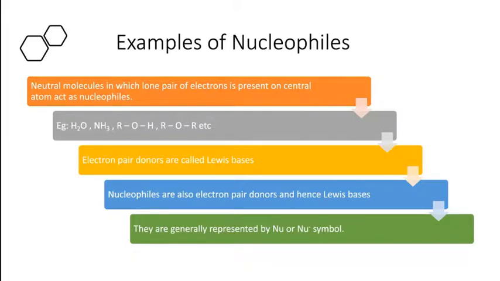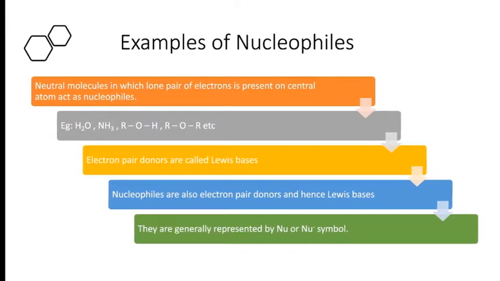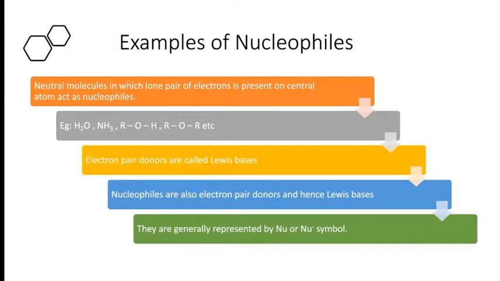Whenever even one lone pair is present, that is enough for it to act as a nucleophile. Here in ammonia, the nitrogen atom contains one lone pair, therefore it acts as a nucleophile. Similarly, ROH is nothing but alcohol. In this, oxygen has two lone pairs of electrons, therefore it acts as a nucleophile. Similarly, ROR is the general formula of ether. So here the central atom is oxygen. On oxygen, two lone pairs are present. Because of that reason, this ether also acts as a nucleophile.